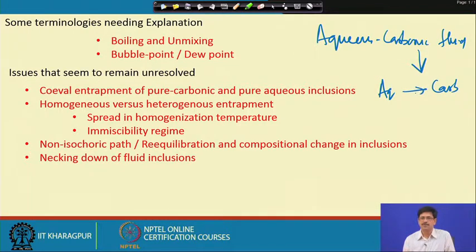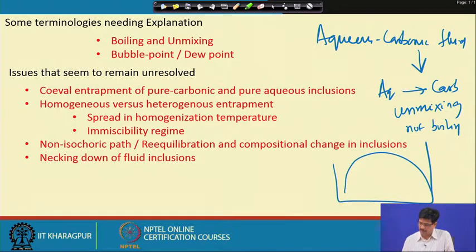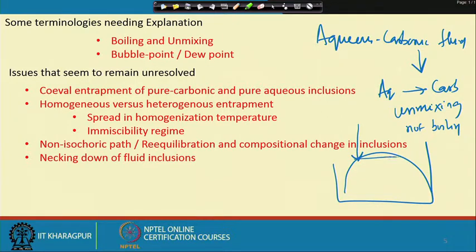This strictly corresponds to the phenomenon of unmixing, but not boiling, because we know that is happening because of the solvus, and the composition which is coming here is then getting split up into two, and that is the process of unmixing.